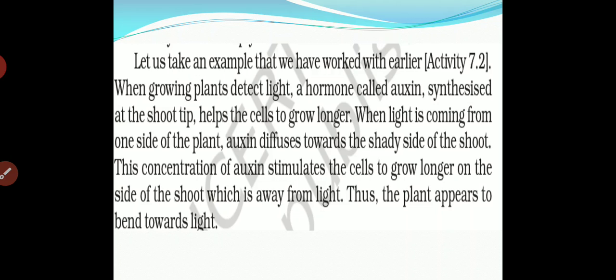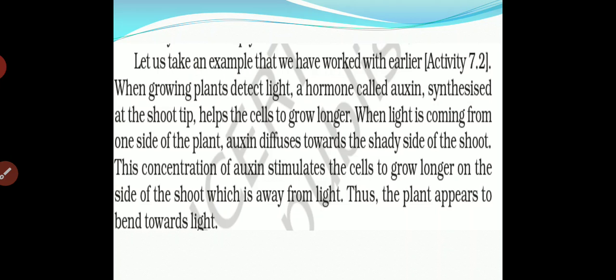When light is coming from one side of a plant, auxin diffuses towards the shady side of the shoot. So it goes totally opposite to the light. Here you can see that when auxin is synthesized, it will diffuse towards the shady part.